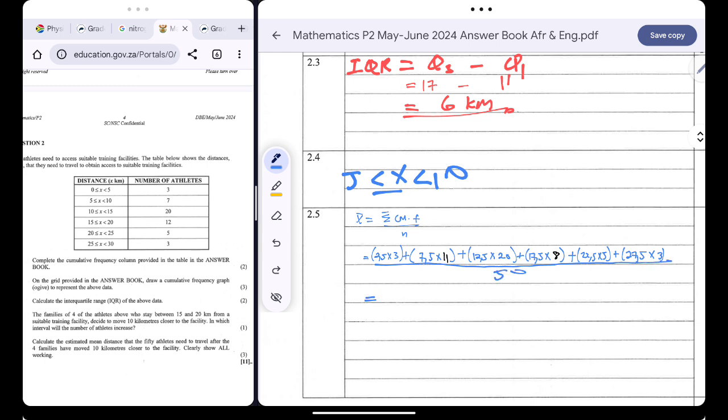So this will simply give me the estimated mean, the estimated average distance traveled by the athletes.